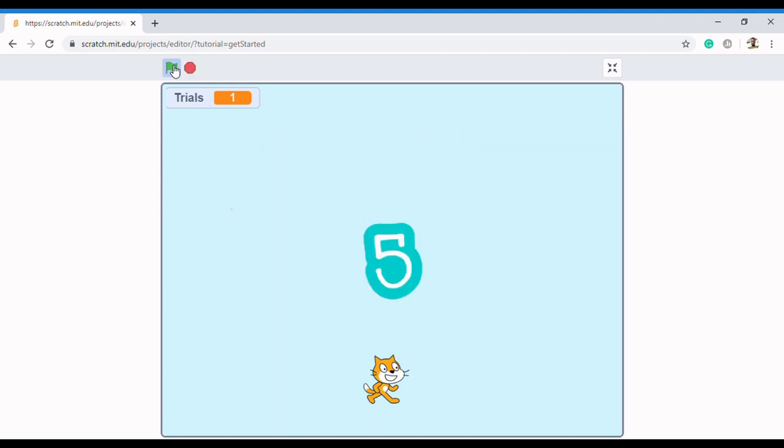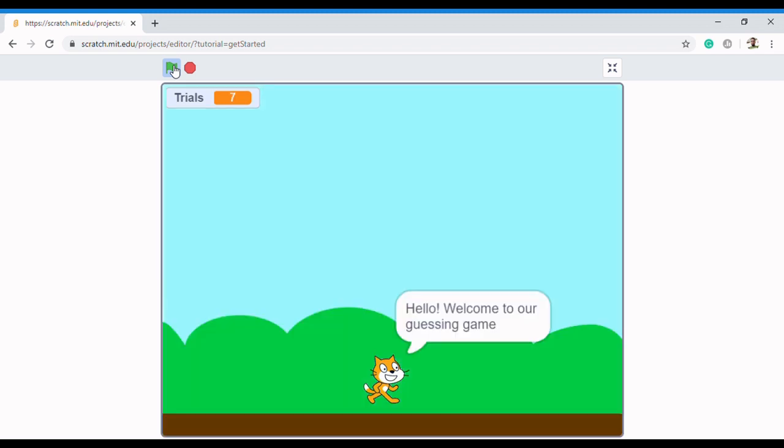So spacebar starts, 1, and then 0, and then it says, hello, welcome to my guessing game. You would pick a number between 1 and 100, and then you have 7 trials. Yes, I know. All right, let's start.